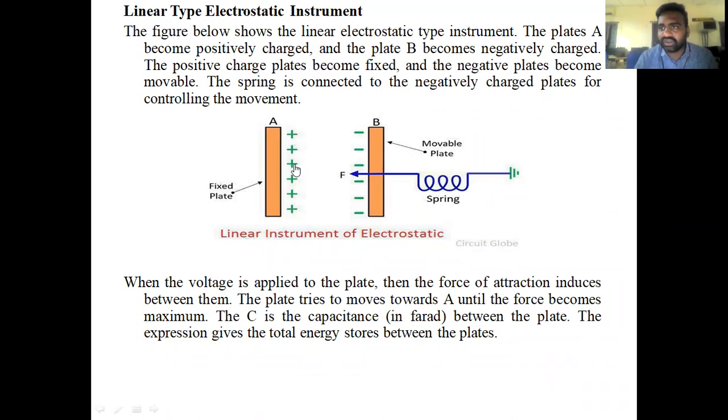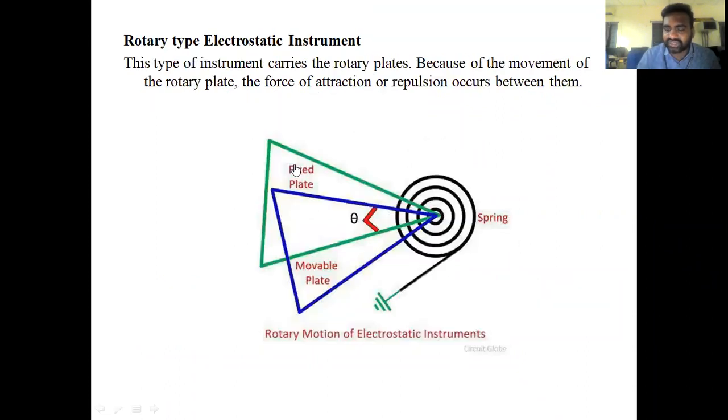This is how the deflection torque is created with the help of a static electric field. That can be clearly analyzed with respect to the torque expression. So let us discuss the torque expression. Before discussing the torque expression, let us see the second classification, that is the rotating type electrostatic instrument. The rotating type electrostatic instrument is quite similar to the first type.